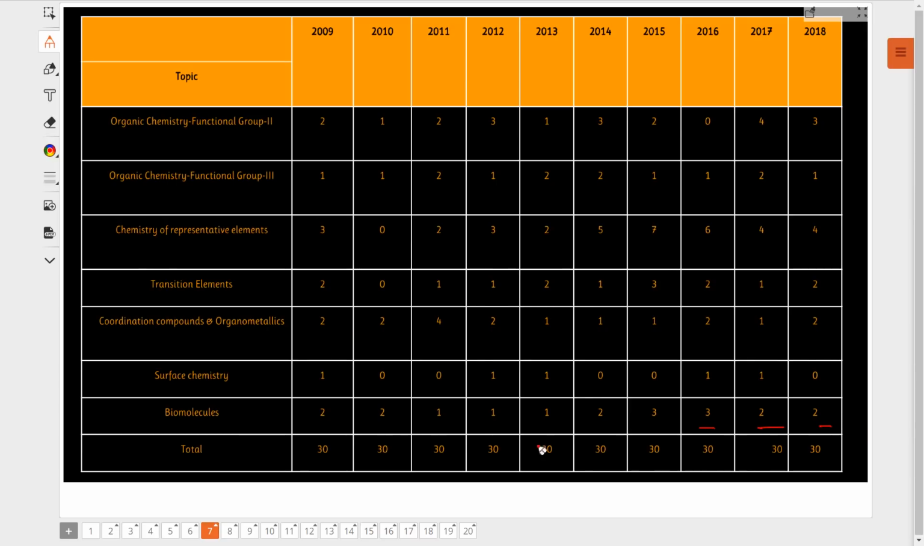Biomolecules. Did you see the question count? Coordination compounds and organometallics. Look at the number of questions from the past 4 years at least. Transition elements. Just observe the number of questions asked in the last few years. Representative elements, which is nothing but S and P block, right? This way, from the past few years' question papers, if you look, there are some chapters which constantly have been appearing.